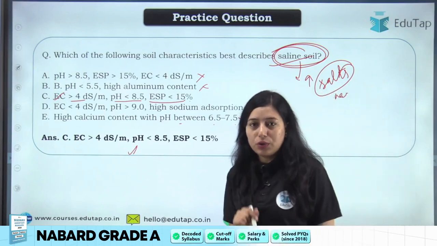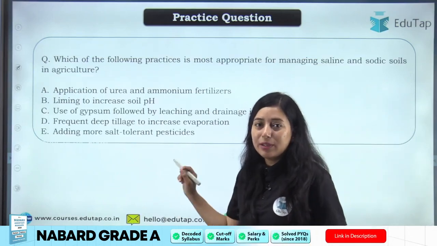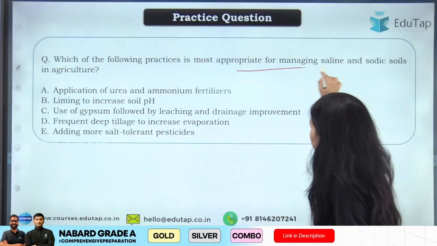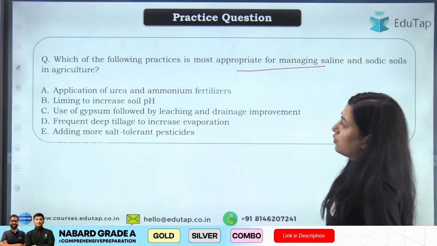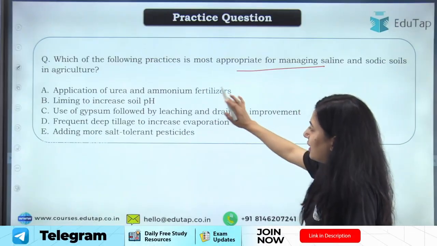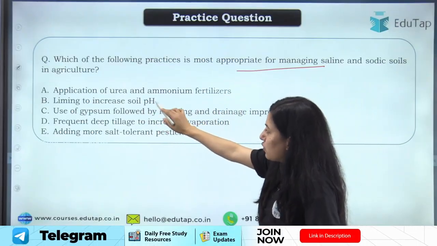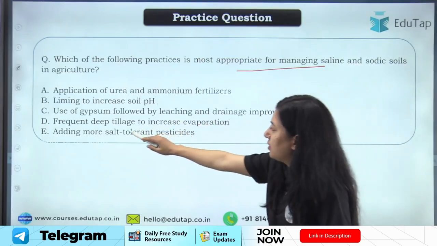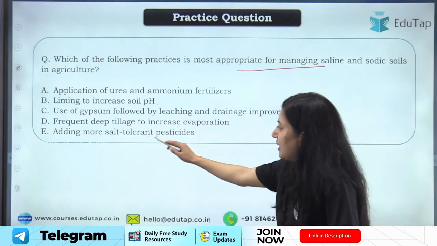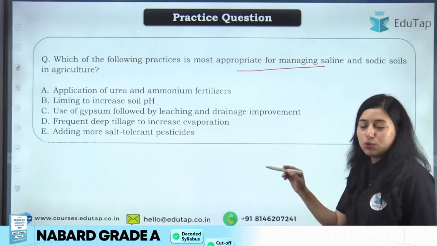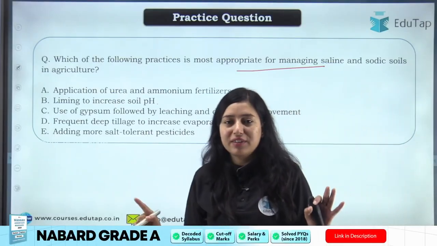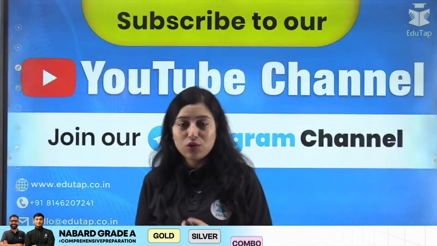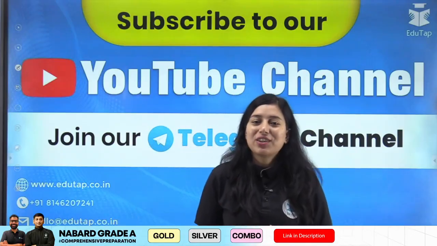Now one question for you. You have to solve this question and let me know the answer in the comment section. ठीक है? It's about the management part. Which of the following practices is most appropriate for managing saline and sodic soil? You can see: application of urea and ammonium fertilizer, increase liming to increase soil pH, use of gypsum followed by leaching and drainage improvement, then frequent deep tillage to increase evaporation, adding more salt tolerant pesticides. Now you have to again learn the whole concept that we have discussed here and answer this question in the comment section, and do let me know whether you like this lecture or not and what the answer to this question was, right?